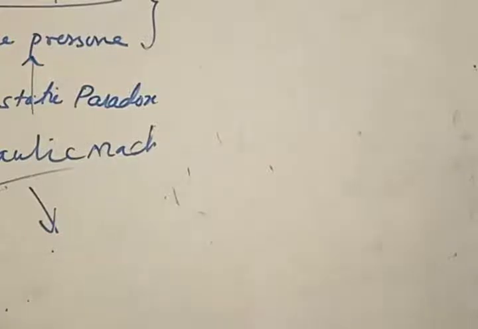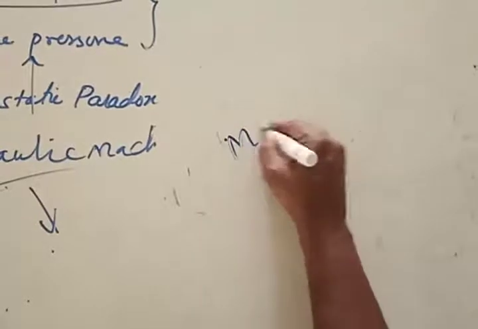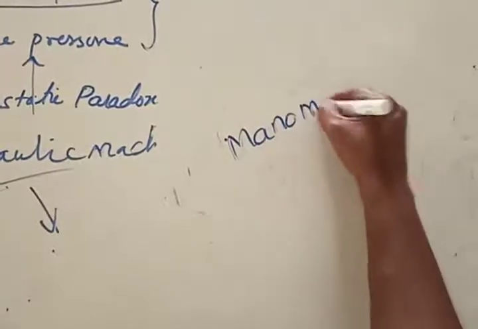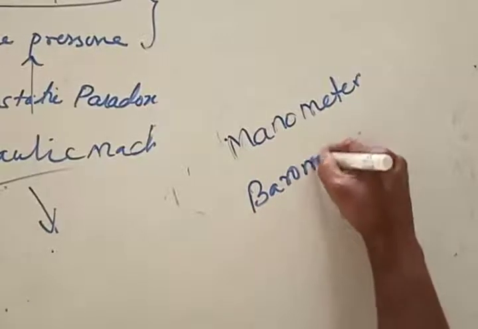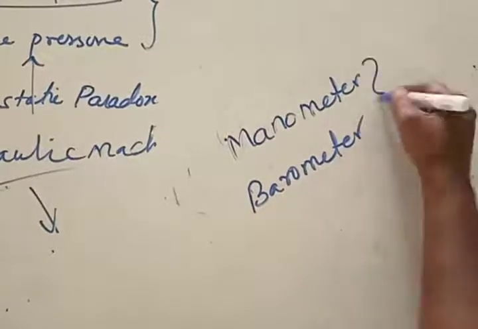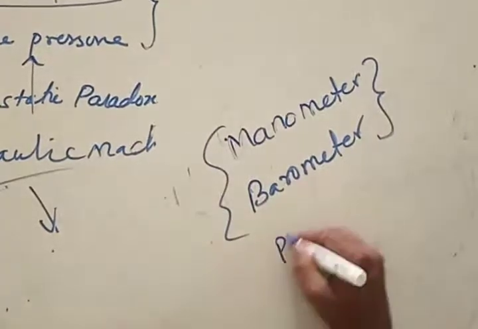There are devices built for this, called manometer and barometer. Manometer and barometer are the two devices which are used to measure pressure at a place.